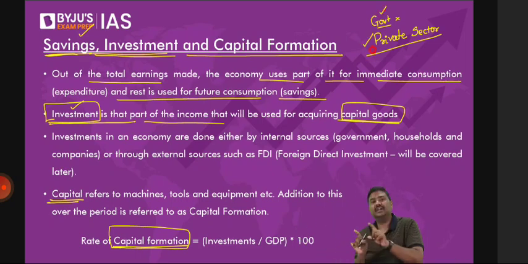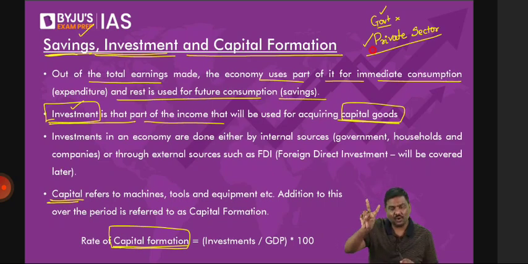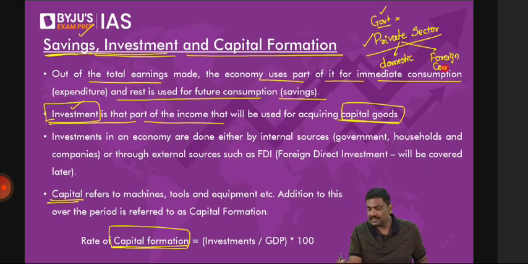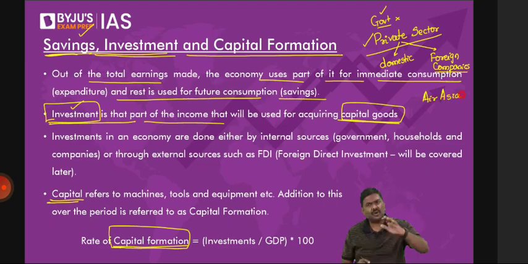But within the private sector, again, there are two components. One is the domestic private sector, that is, in simple terms, Indian companies. Another component is foreign companies. I'll give you examples. Let me know if it is correct or not. All of you heard of Air Asia? Air Asia is not an Indian company, by the way. It is a foreign company. They have brought money and invested in India.